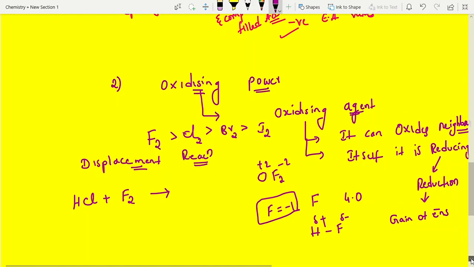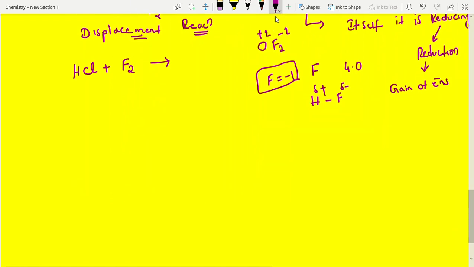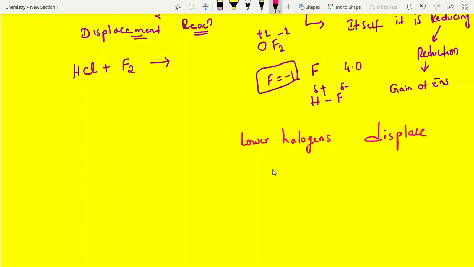Yes, it's feasible. Students, I am giving one shortcut here: lower halogens displace higher halogens.